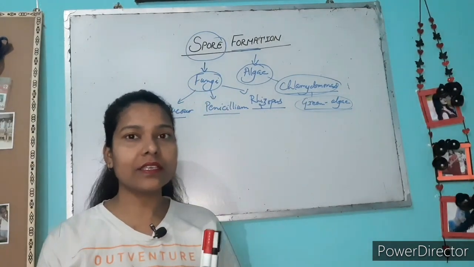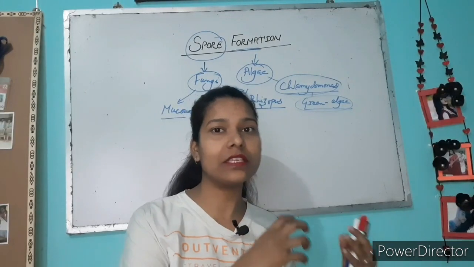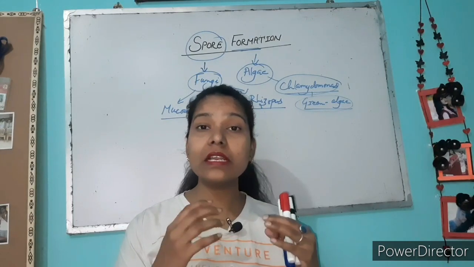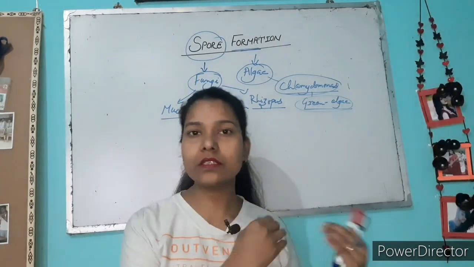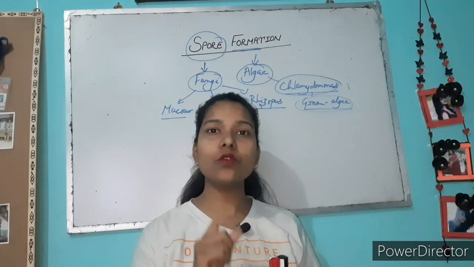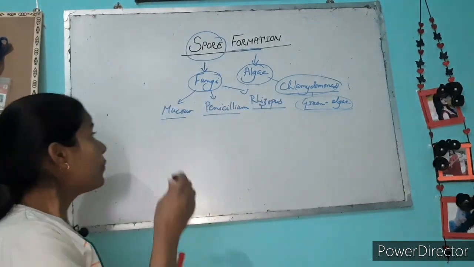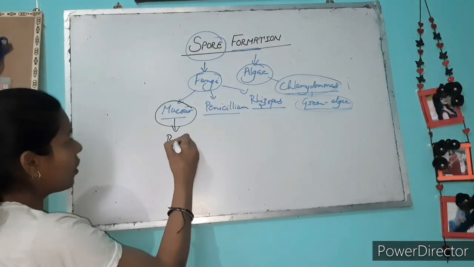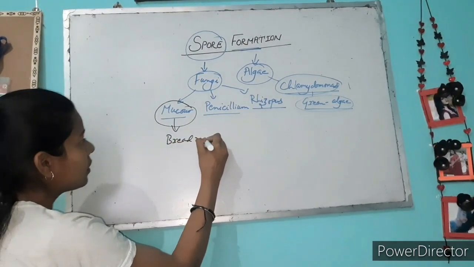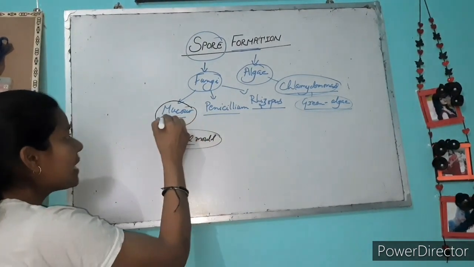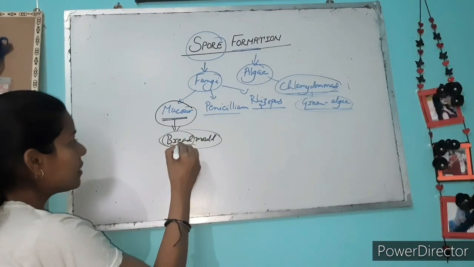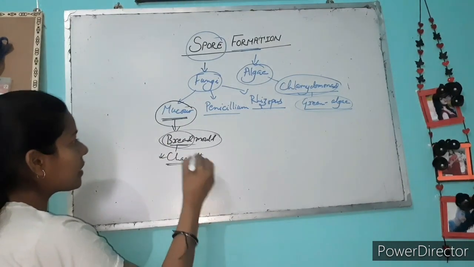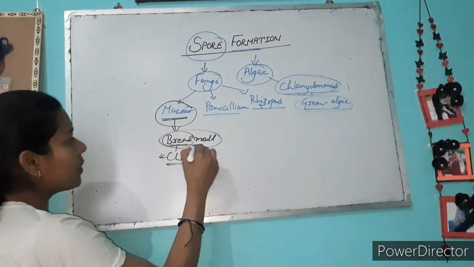Before knowing all these things, we must know where we will find these organisms. Then we will become familiar with them. Mucor is a fungus. We find it on bread. It is also known as bread mold because it is commonly found on bread and chapatis. That's why it is known as bread mold.